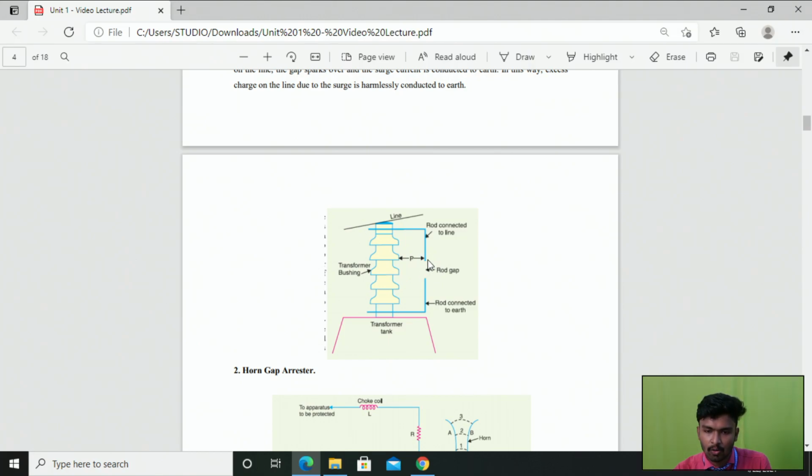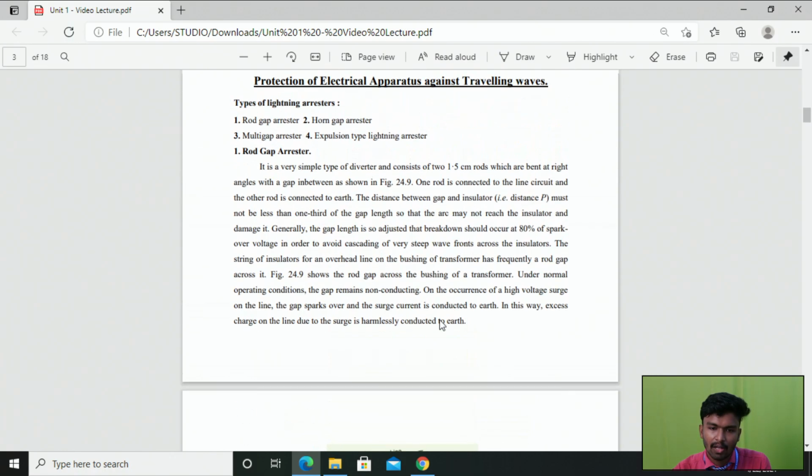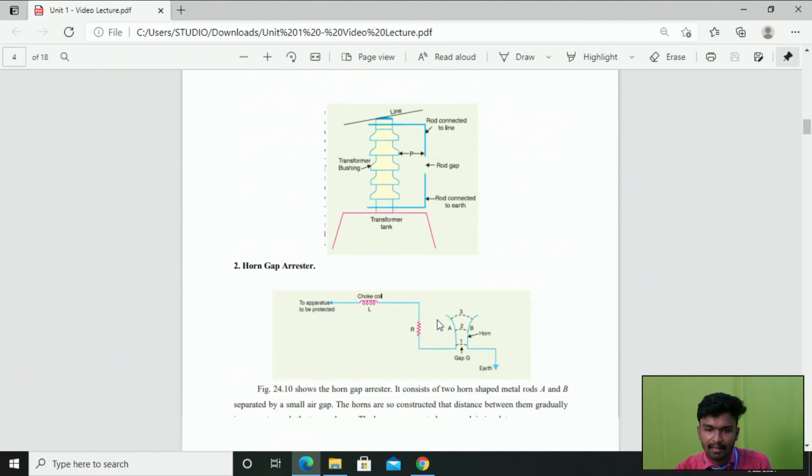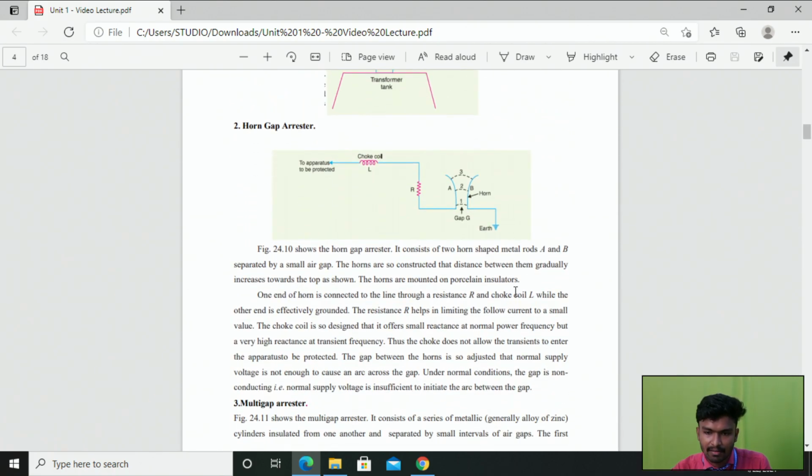So due to that spark over, the gap is conducted. If it is conducted, it means the extra surges which fall onto the transmission line start to be diverted to the earth. Right, so this is the working principle of the rod gap arrestor. And then the second one is the horn gap arrestor.